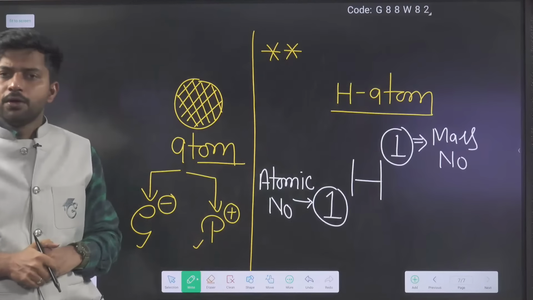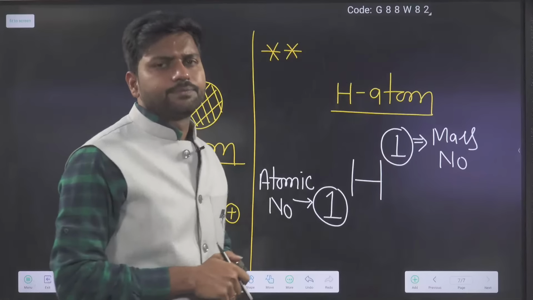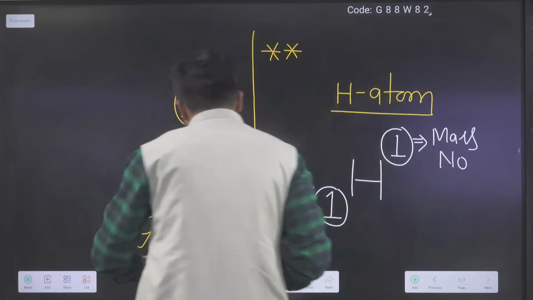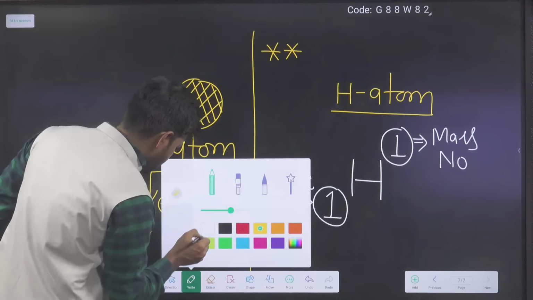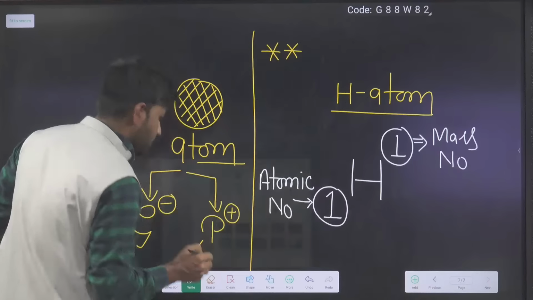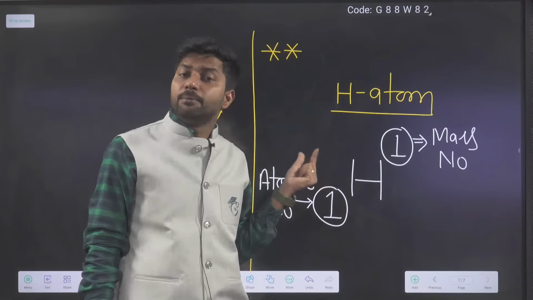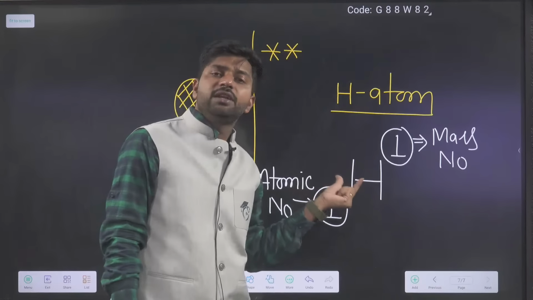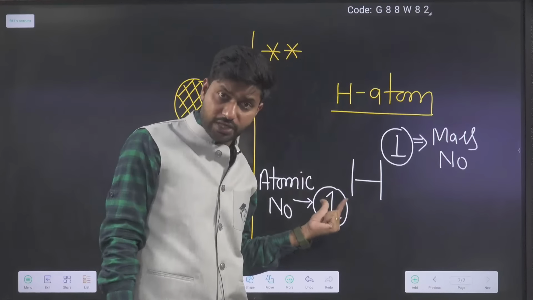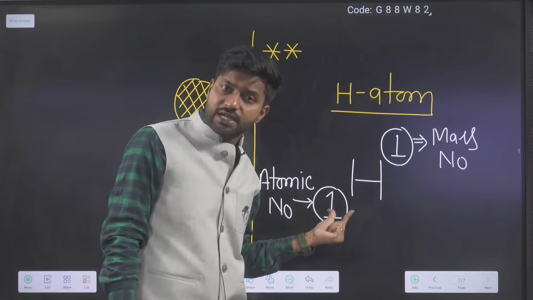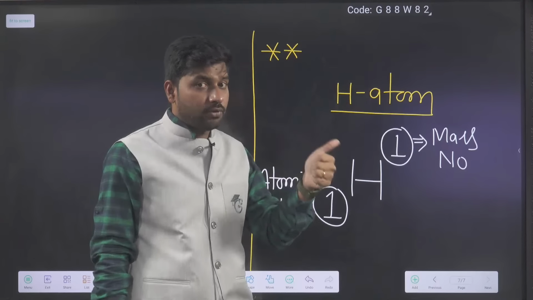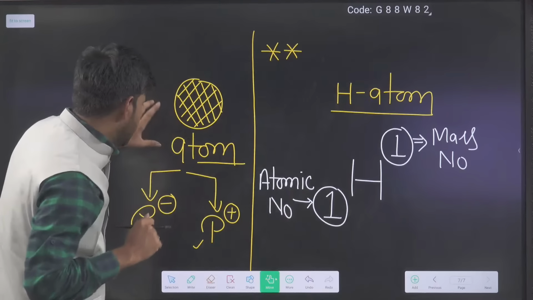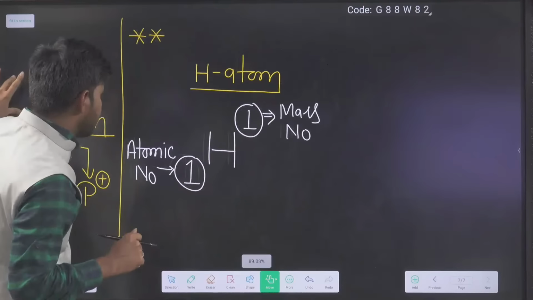Okay. For the hydrogen atom, when they tried to find how many electrons are present inside the hydrogen atom and how many protons are present inside the hydrogen atom, because at that time only the electron and proton were available, then what did they identify? Now observe it.